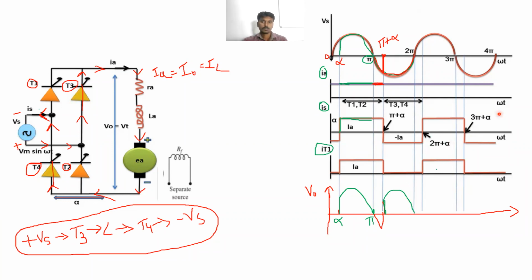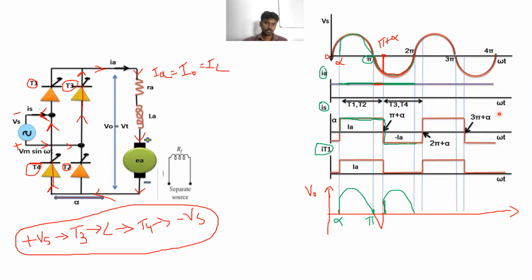Next, what will be the supply current during this period? Output current, the armature current, is flowing. In which direction? Positive direction, the same direction. Clear? Next, what will be the supply current? The direction of the supply current is reverse. So the supply current becomes reverse here.